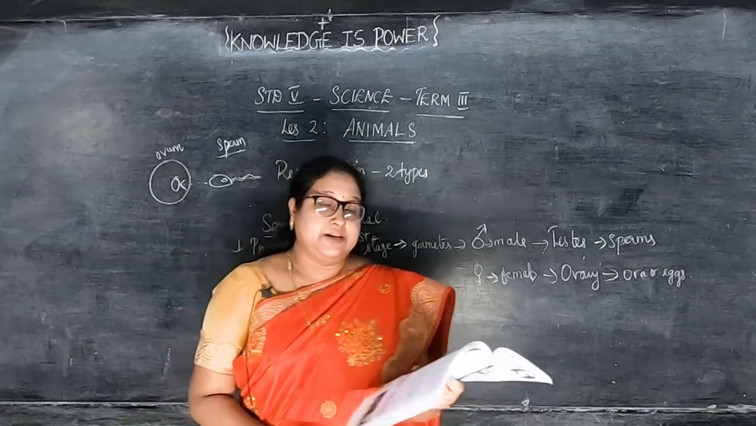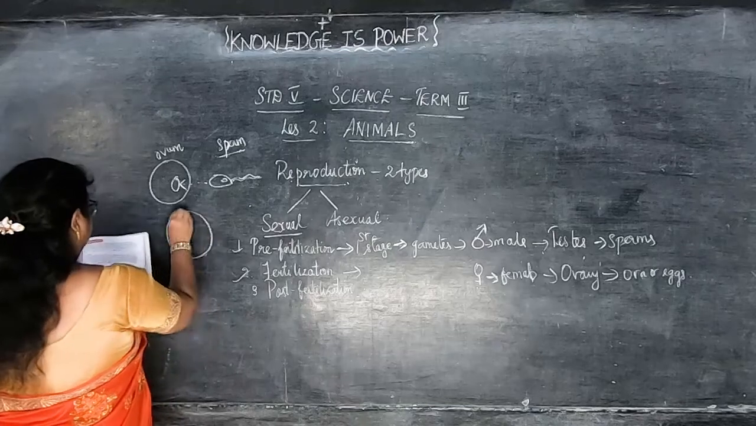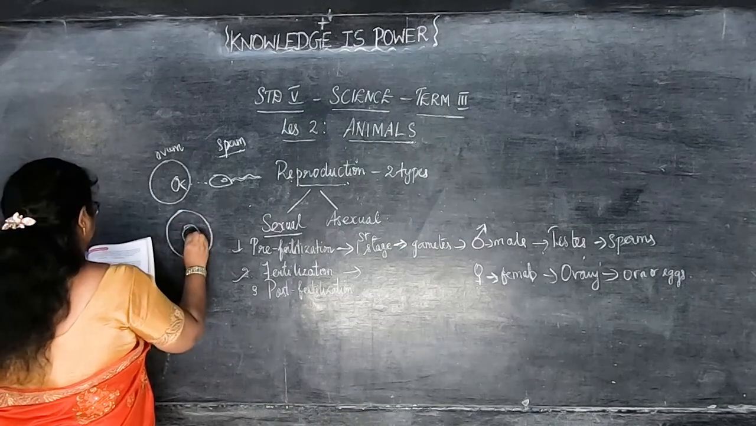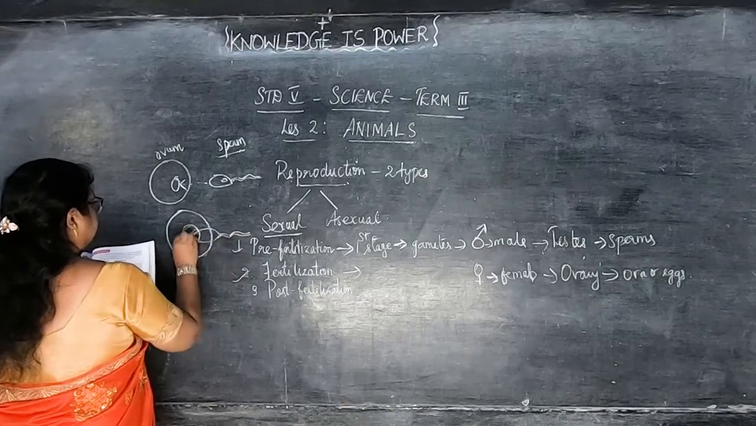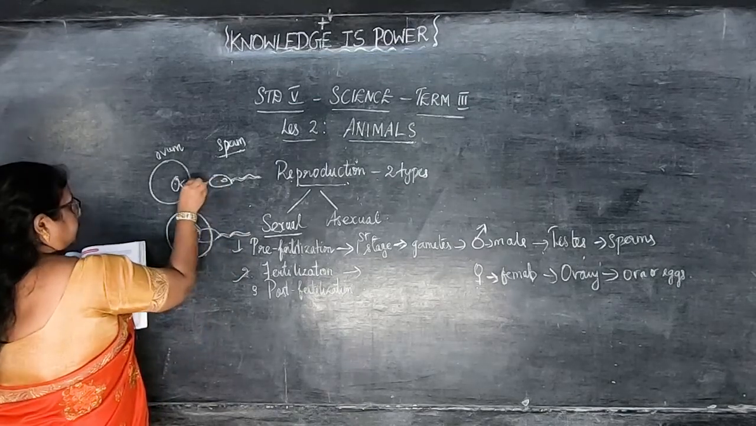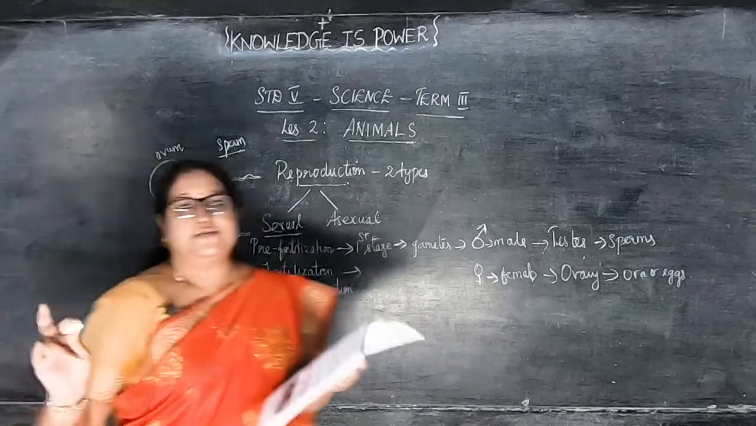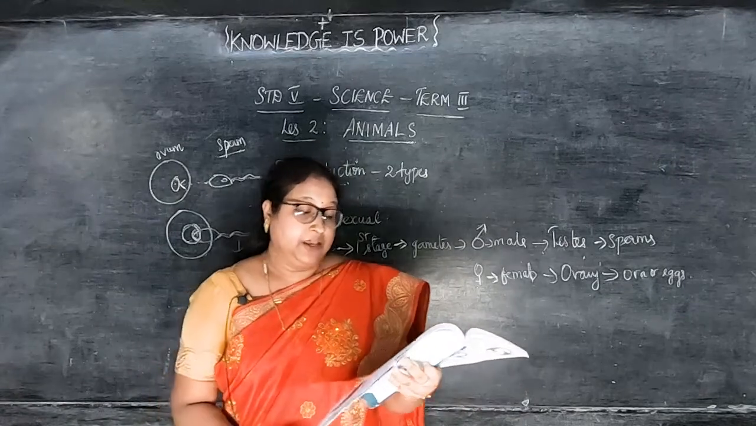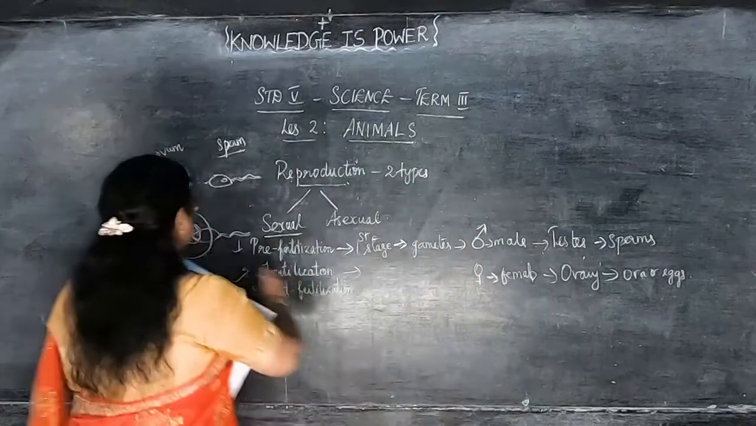Now when the male gamete reaches the female gamete, they begin to fuse together. Fuse means combining. They begin to fuse, they both. So in the fertilization time, they both combine. What combines? Ovum and the sperm. And the fusion of gametes is known as fertilization.